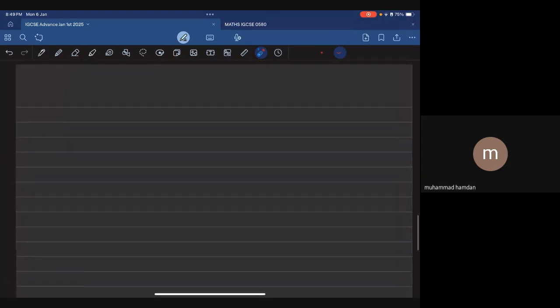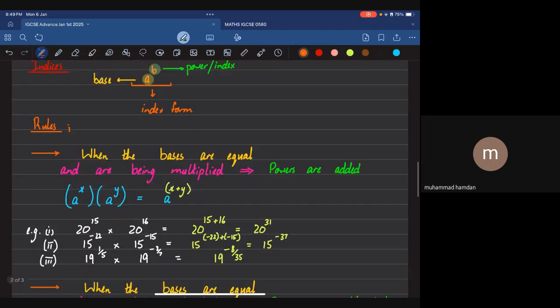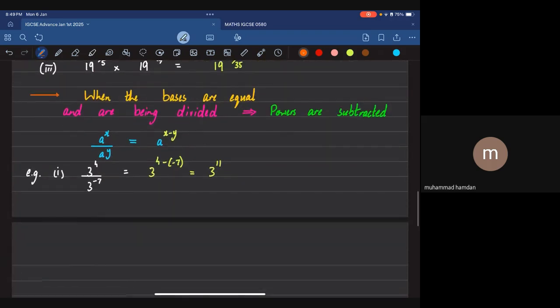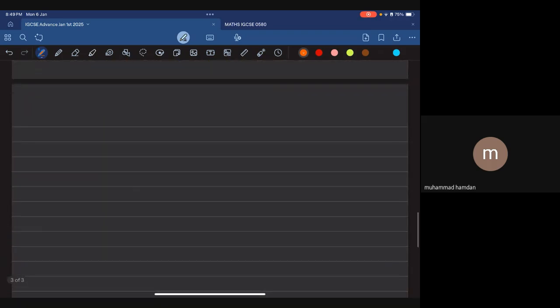Keeping this in mind, we're going to move on with another property. Now we've done two properties, when the bases are equal and are being multiplied and divided. But we've not really talked about what if I make some sort of change to the power itself? Like, for example, when the power is equal to 1, what happens?